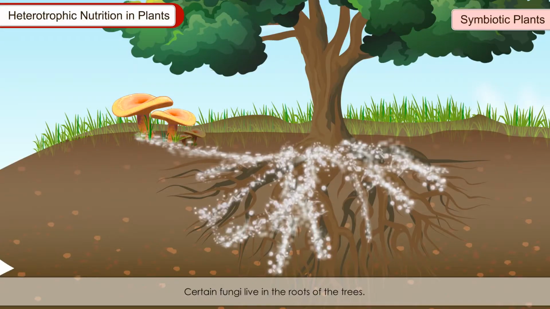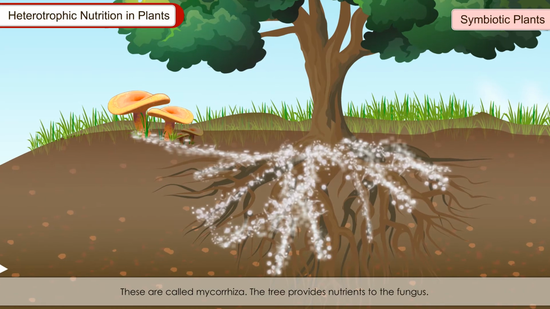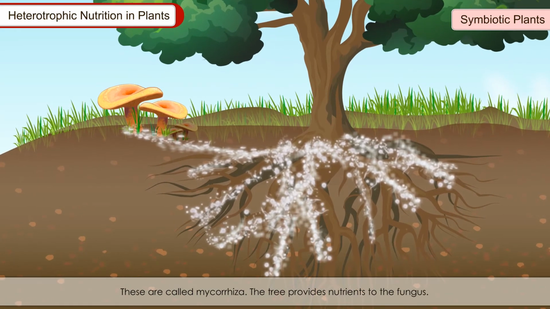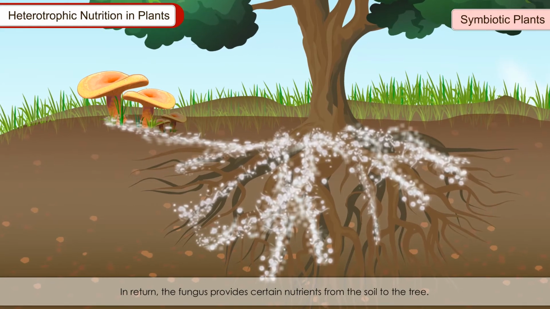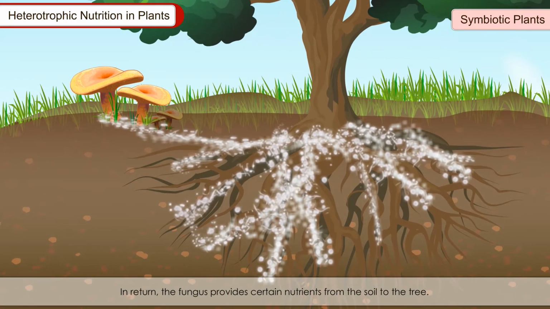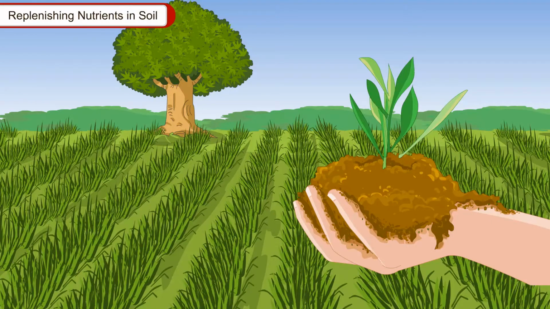food by photosynthesis. Certain fungi live in the roots of trees. These are called mycorrhiza. The tree provides nutrients to the fungus. In return, the fungus provides certain nutrients from the soil to the tree.